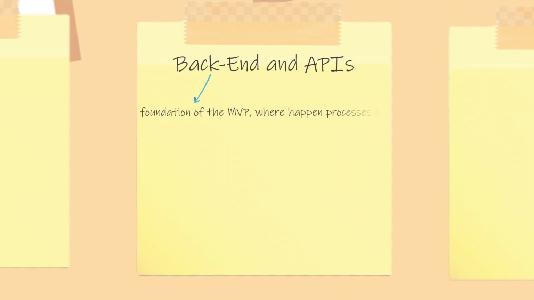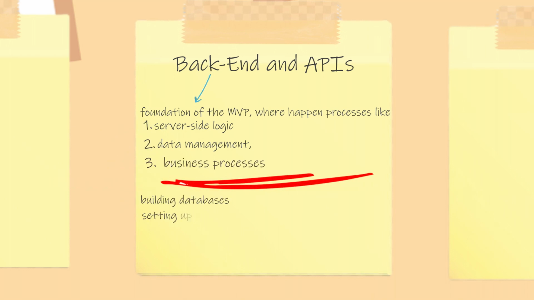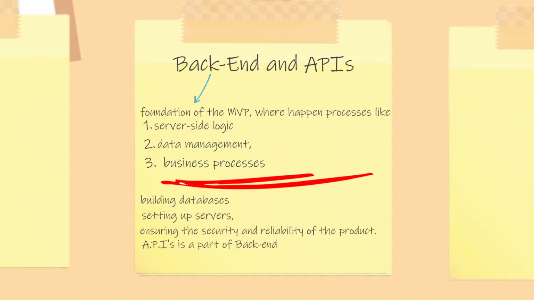Building the backend and APIs. The backend is the foundation of the MVP, where all the server-side logic, data management, and business processes happen. This includes building databases, setting up servers, and ensuring the security and reliability of the product. Application programming interfaces are also part of the backend processes. They allow different systems to communicate with each other. Having a solid backend ensures that the MVP can function properly and scale when new features are added later on.